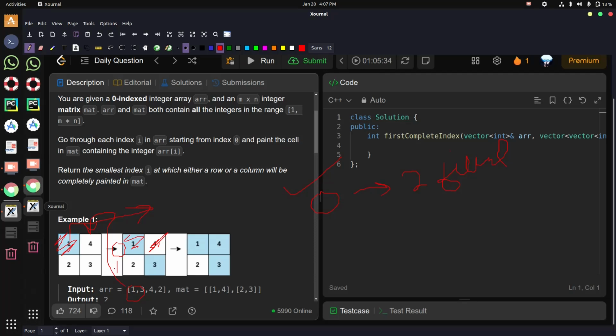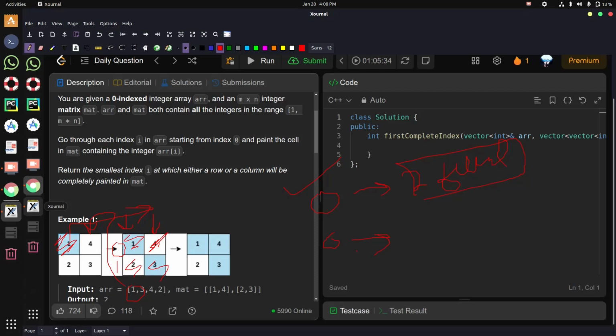Similarly for the first row, we can say it is completely filled when it has two filled cells, one is this and the other one is this. This will be equal to the number of columns, right? This is column 1 and this is column 2. So when the two columns of a particular row are completely filled, then we can say that this row is completely filled.